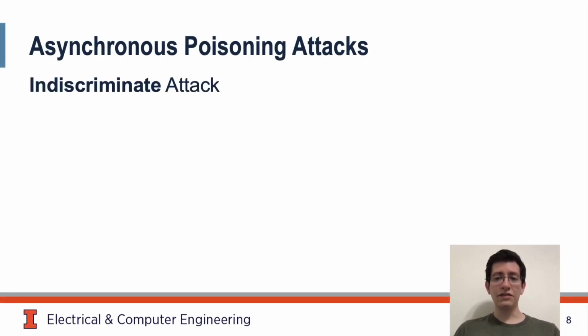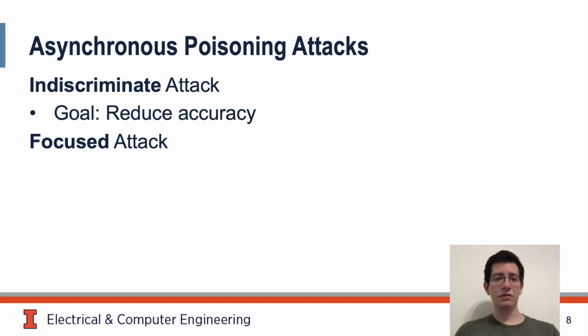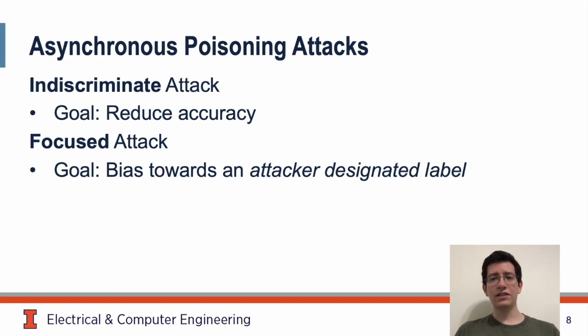Using APAs, an adversary can cause both indiscriminate damage and focused damage. The goal of indiscriminate damage is solely to reduce the model's accuracy. This is sufficient in many cases. Consider a spam classifier. The adversary wins whether the attack results in an increase in false negatives or false positives. A focused attack, on the other hand, allows an adversary to bias the classifier towards a label of their choice. So in our spam classifier, the adversary can explicitly choose to increase the number of false negatives.